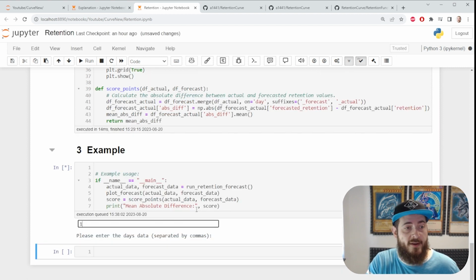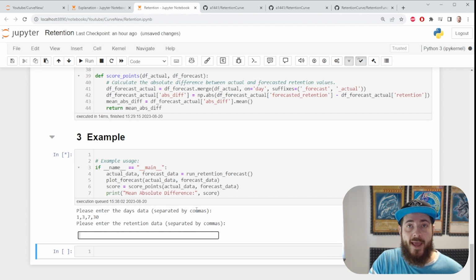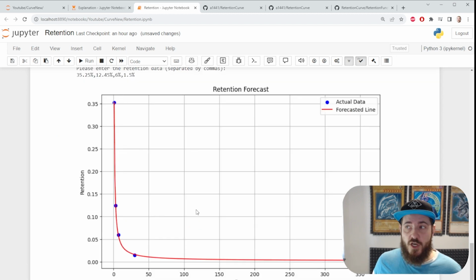We're going to go ahead and enter a couple of days: day 1, day 3, day 7, and let's do day 30. We are going to enter some retention data that we already know or infer or benchmarks. Just like that, we have our retention points and a forecast. Let me show you how to do it. It's super easy, I promise.